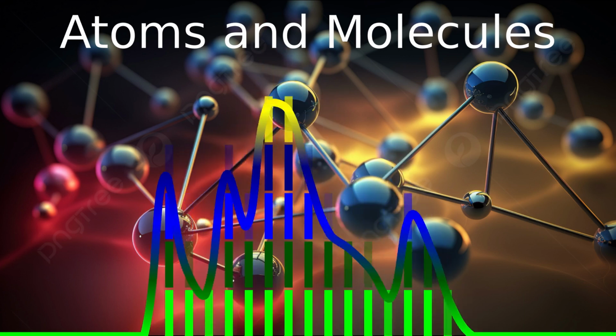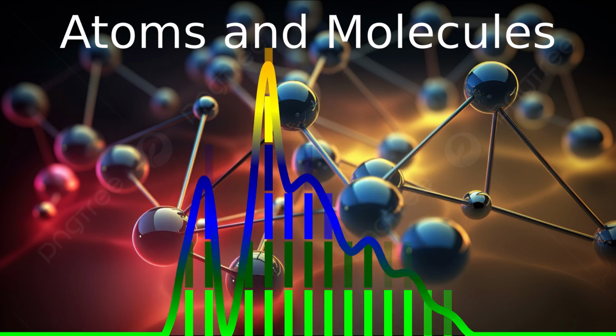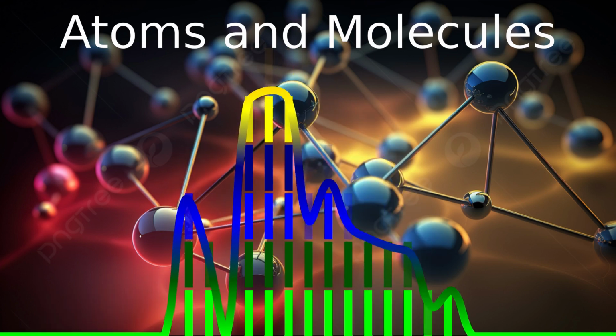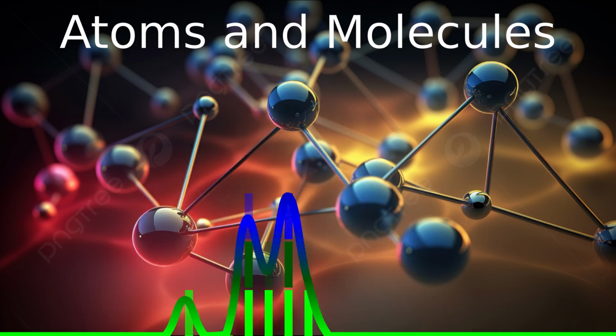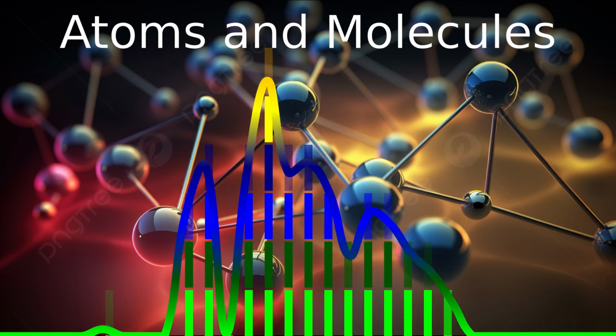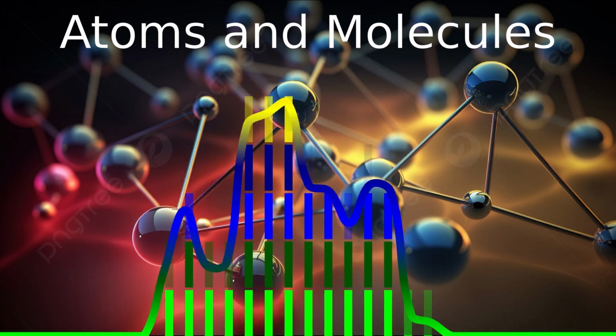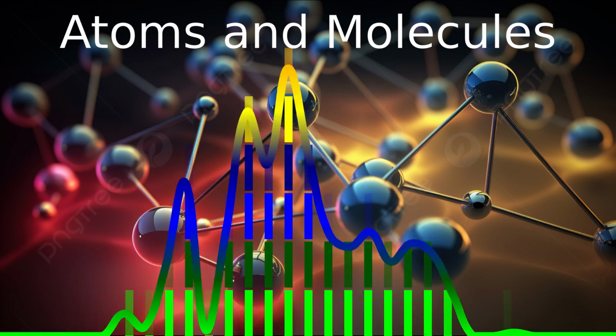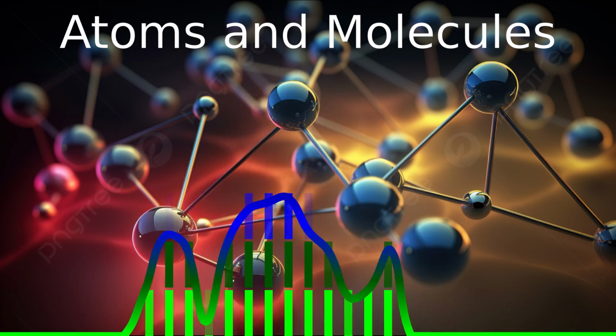There are mainly three demerits. First, atoms are divisible into electrons, protons and neutrons, but Dalton's theory says that atoms are indivisible. Second, atoms of a single element can also have different masses, known as isotopes, but Dalton's atomic theory says atoms of the same element cannot have different masses.